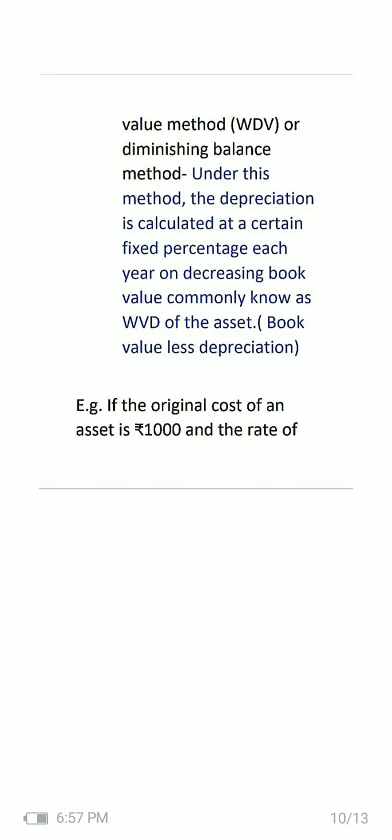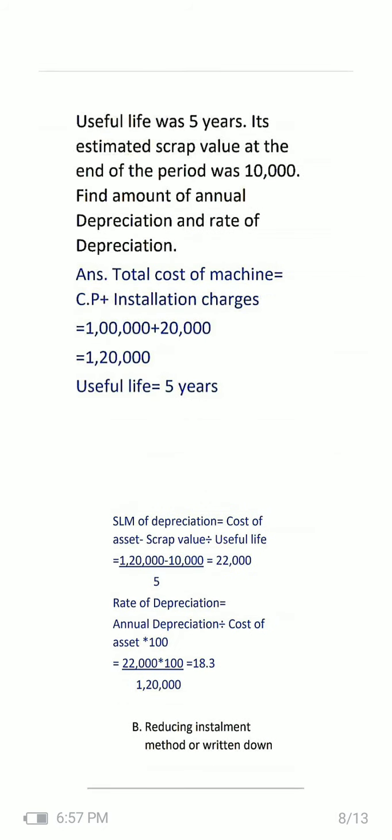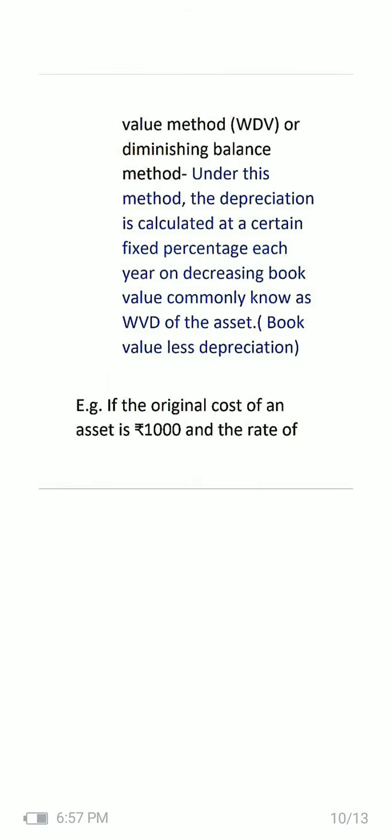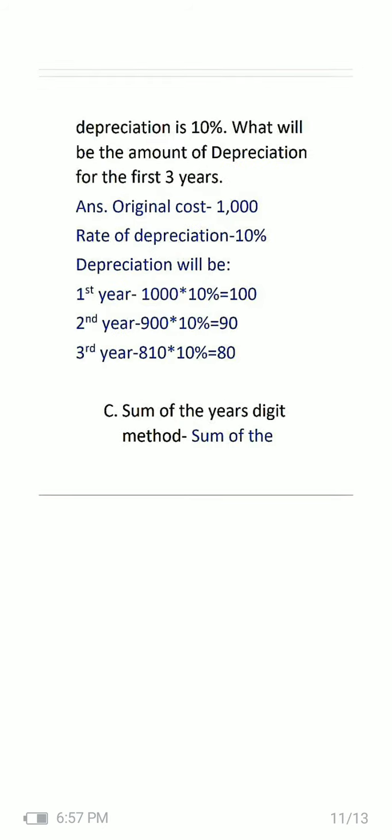Now go to the subject, that is reducing installment method or written down value method, or diminishing balance, which are same. Under this method, the depreciation is calculated at certain fixed percentage each year on decreasing book value, commonly known as written down value of the asset. Book value is less depreciation. Example is given. Please go through it.